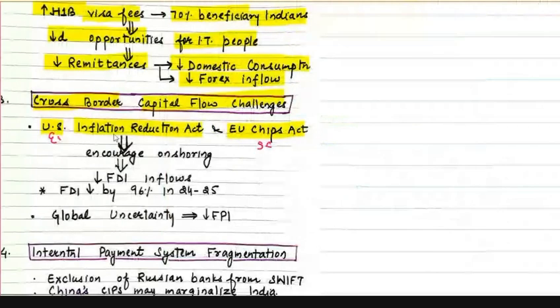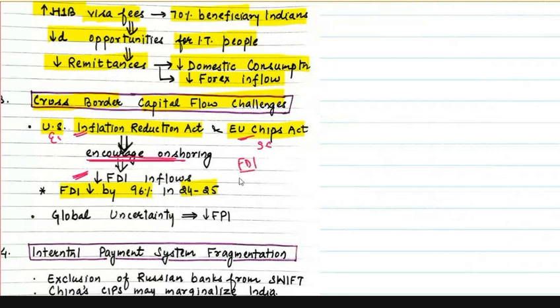So these two acts, the US Inflation Reduction Act and European Union Chips Act, actually encourage onshoring, meaning a focus on manufacturing in US and European Union. This will lead to reduction in FDI inflow in India. Rather, if we go by data, FDI has reduced by 96% in 24-25 due to outflow of FDI from India. So this was regarding FDI.